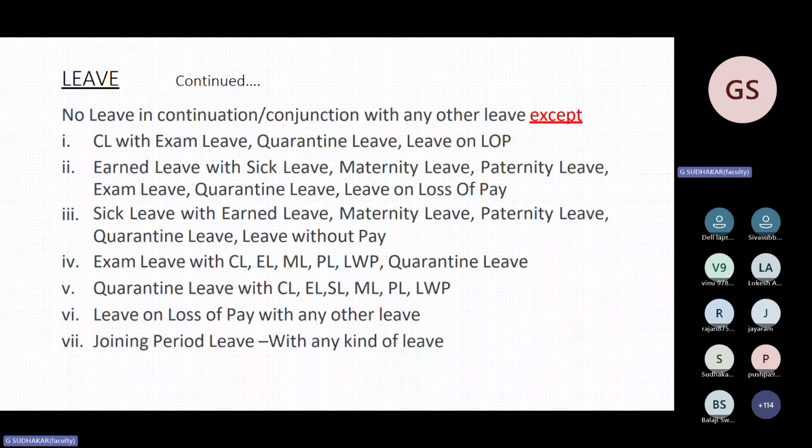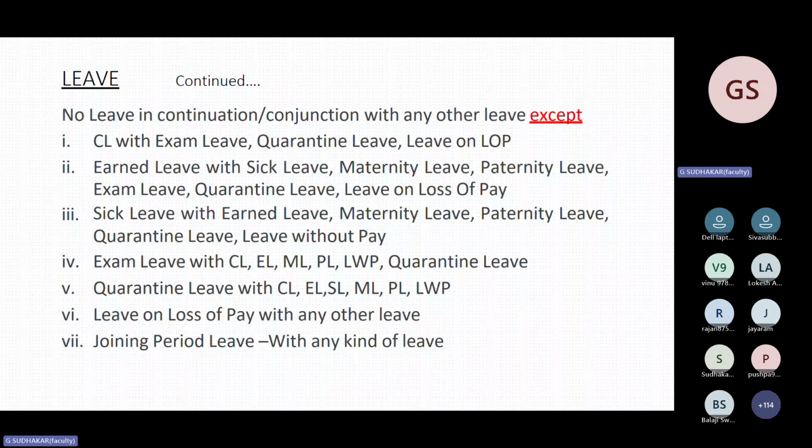And this is very important. No leave can be taken in continuation or conjunction with any other leave, except in the combinations permitted. Only with permission can you club this leave with that leave, not any other leave. So CL can be combined with exam leave or quarantine leave or LOP, not with any other type of leave. You cannot combine CL with EL. You cannot combine CL with SL. So that is the main point. You have to remember this point. They may ask this question several times; 3 to 4 times this question has been asked.